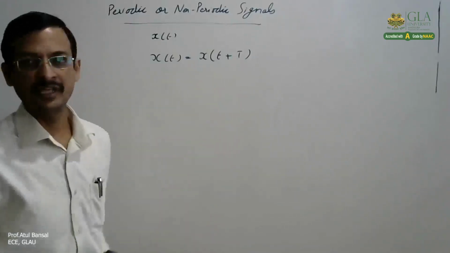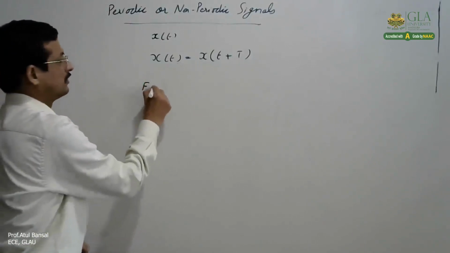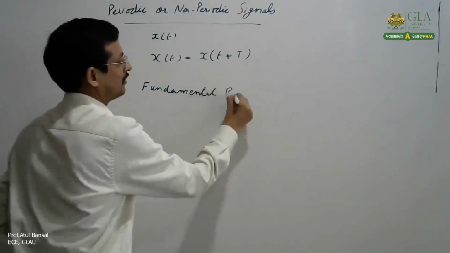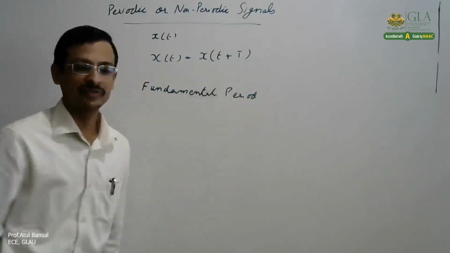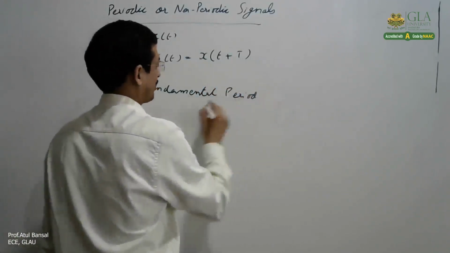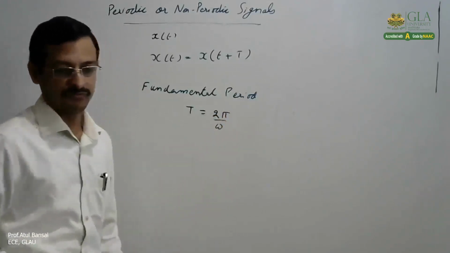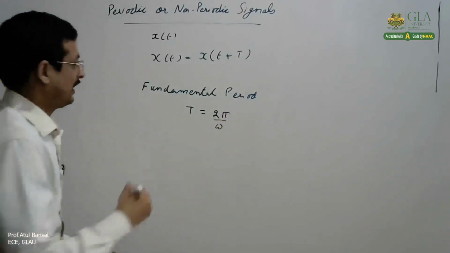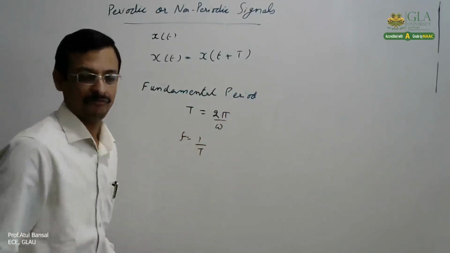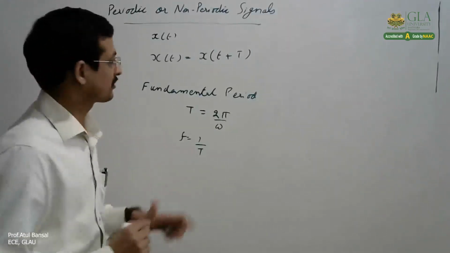And the minimum value of T for which this repeats is known as the fundamental period of the signal, right? T is given by 2π/ω, where ω is the angular frequency, and f = 1/T is known as the fundamental frequency of the signal, right? So that is the simple case of continuous time.